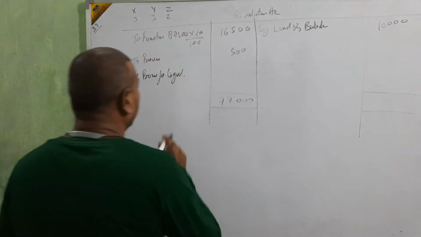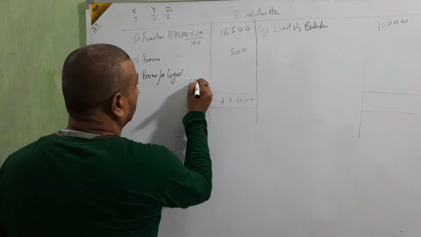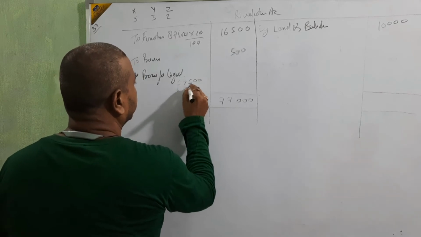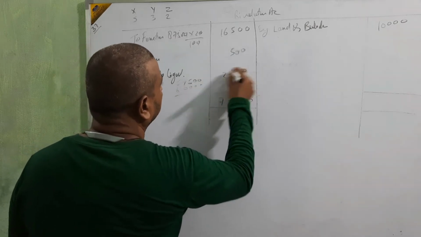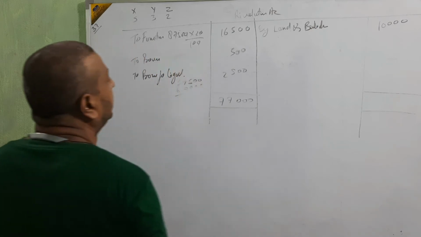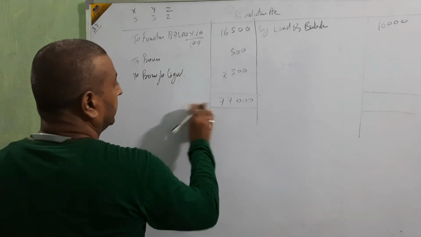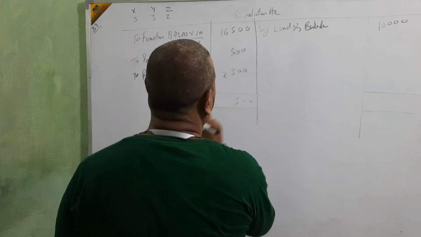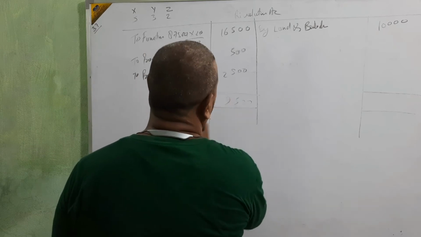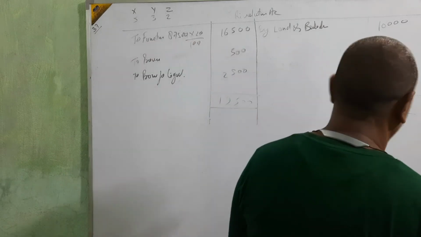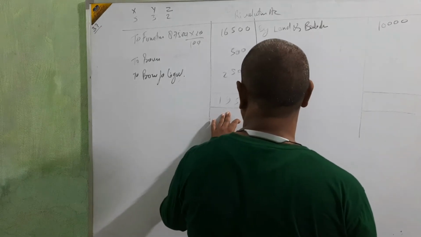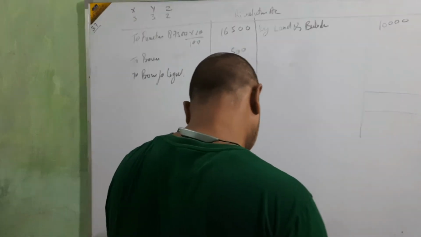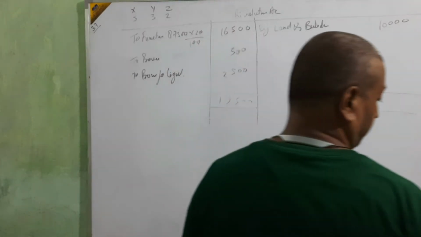The difference is 2,500. Only 2,500 is needed. Adding it up, the loss amount is 10,500.